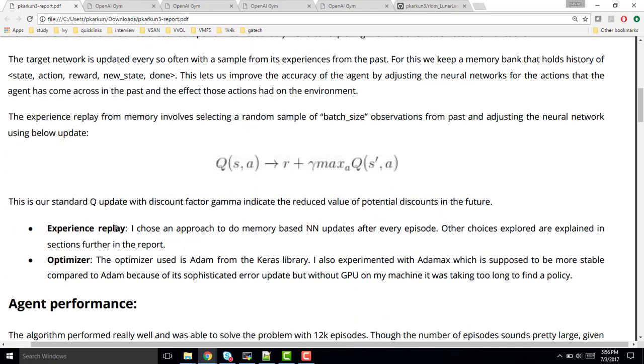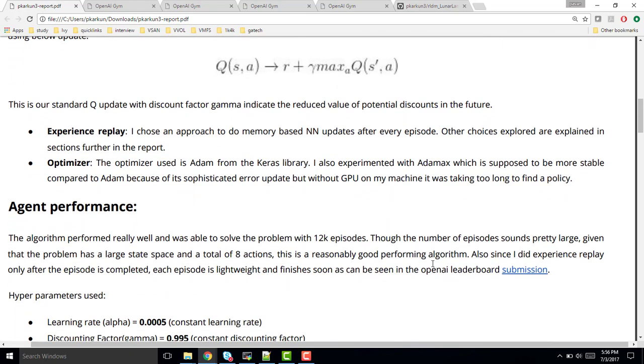This experience replay can be done at two phases, either after every episode or after every step. I'll be discussing the performance of each of them further down. The optimizer that I used is Adam from the Keras library. I also tried Adamax, which is supposed to be a sophisticated version of Adam, but since I did not have a GPU, it did not perform that well.